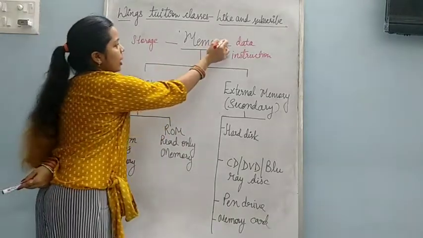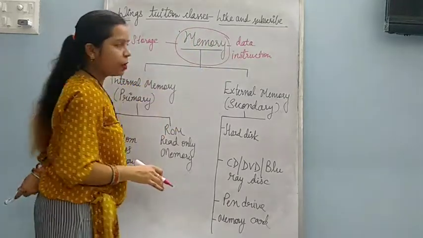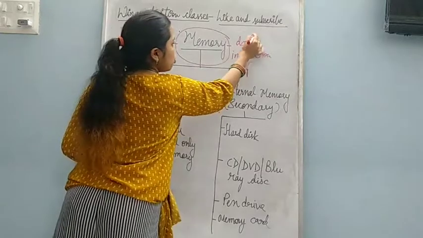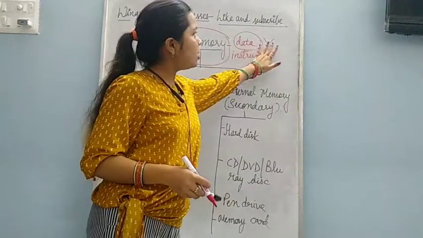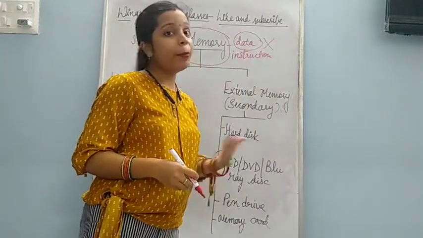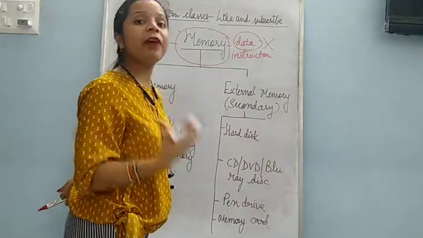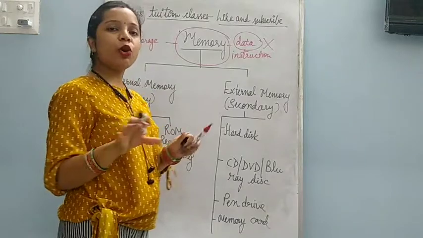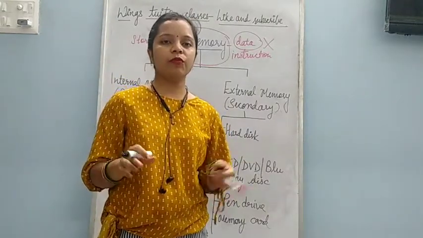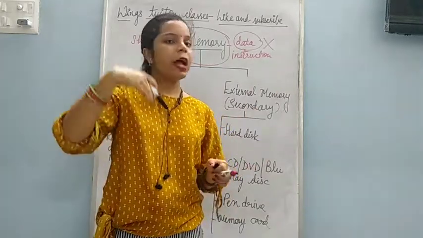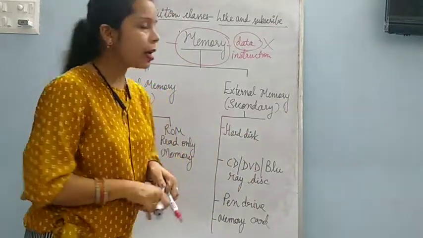One more thing. The data is stored in the memory, but it is not stored as it is. How does it store? Like when we are saving any file in the computer, our file is not saved as it is. Like we have created a Word file, and we think that we have written one paragraph and this paragraph will be saved as it is. But this does not happen in the computer.